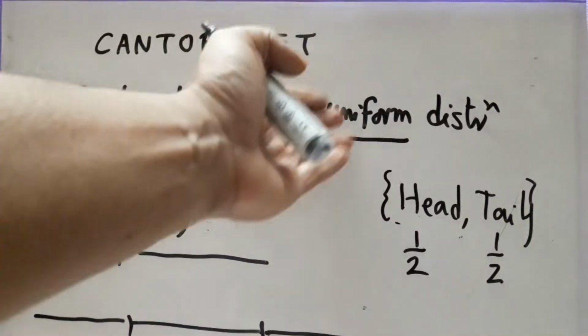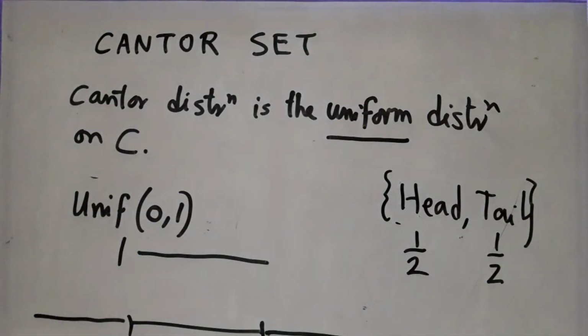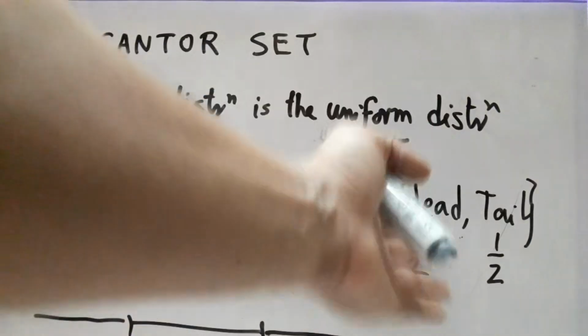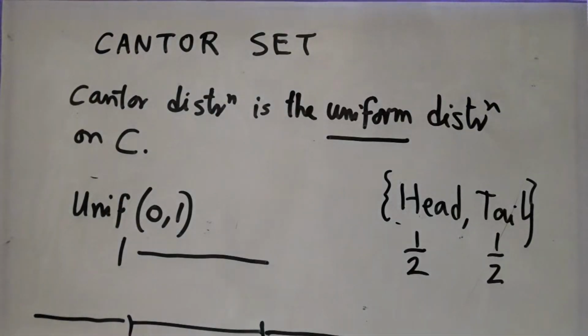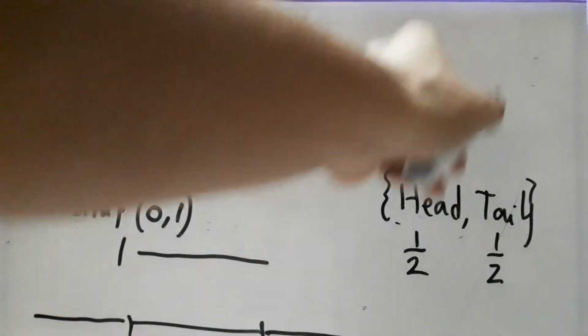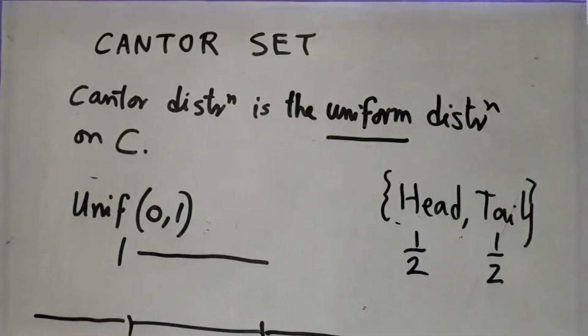So you see, we have only 2 ways of making this word uniform precise. One is when we have a PMF over a finite set, or when we have a density. In this case, C does not satisfy either of the 2 conditions. The Cantor distribution is not supported on a finite set and it does not admit a density. We have not yet shown that it does not admit a density. We shall do that in the next video. But the term uniform, therefore, is still undefined in this context. So that is why we cannot use this as the definition. That is why we defined it in that roundabout way.